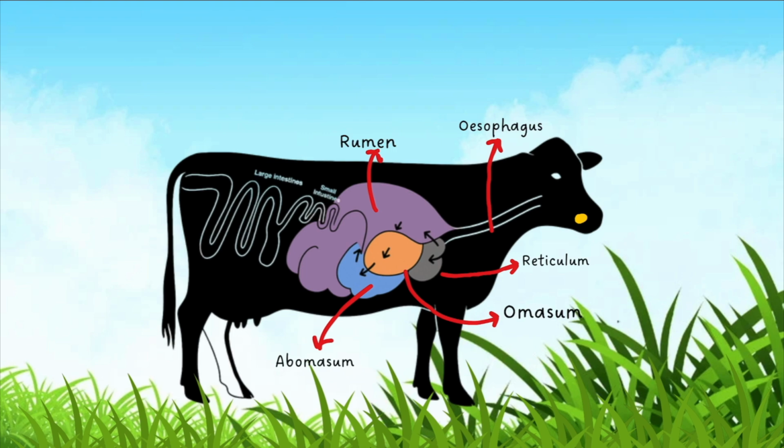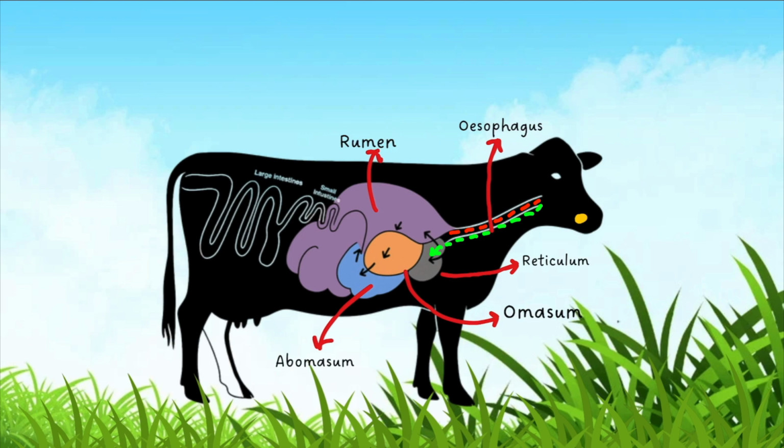But in ruminants like cows or buffaloes, they first swallow the food and then regurgitate it. So in humans the direction of the food is unidirectional, but in ruminants it is bidirectional, right?